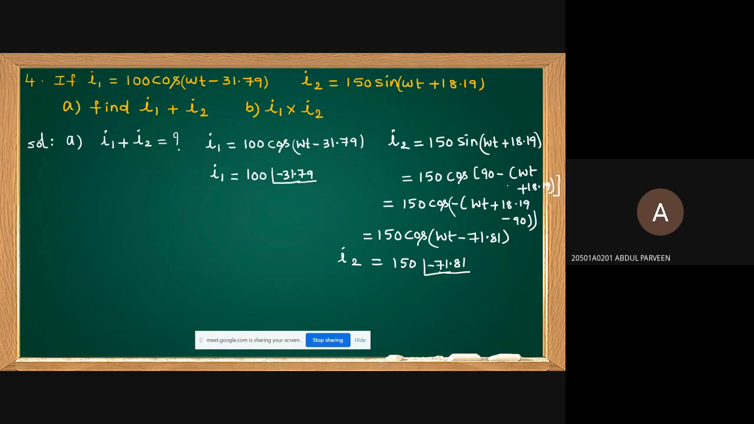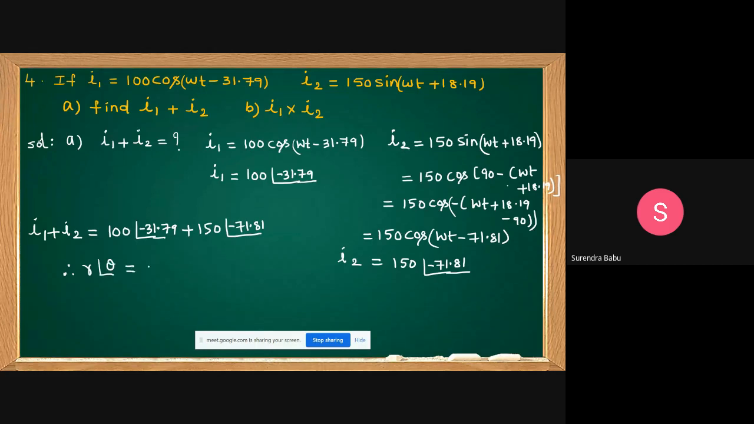Yes, sir. Once you know I1 and I2, now I want to find I1 plus I2. Now it is easy. This is the method you follow. I1 plus I2 is 100 at angle of minus 31.79 plus 150 at angle of minus 71.81. Then how can we write that? I already explained. If it is in polar form, r at angle theta equals r cos theta plus j r sin theta in rectangular form. That I am writing here.